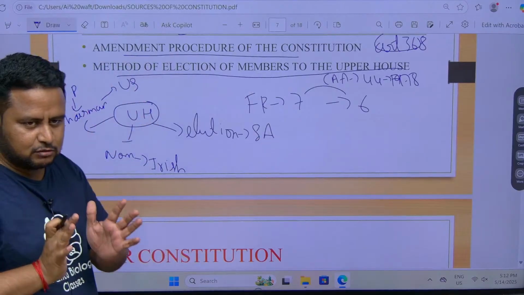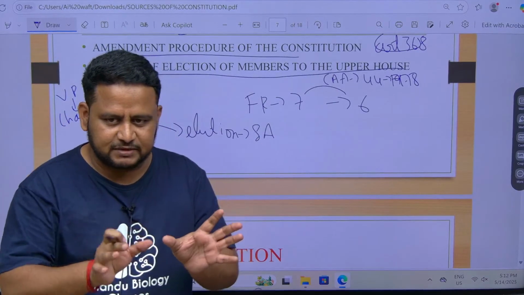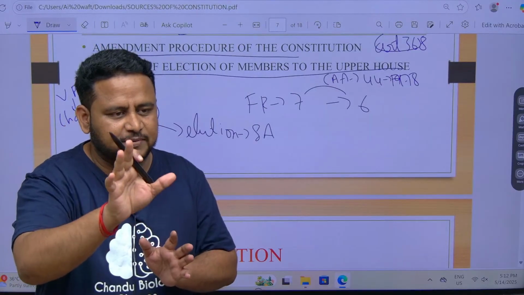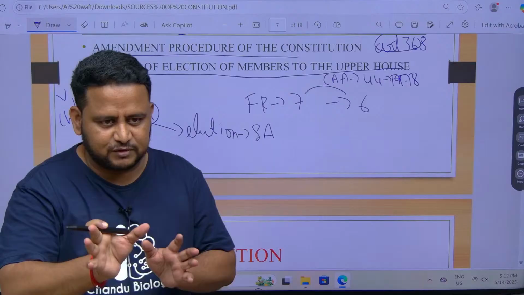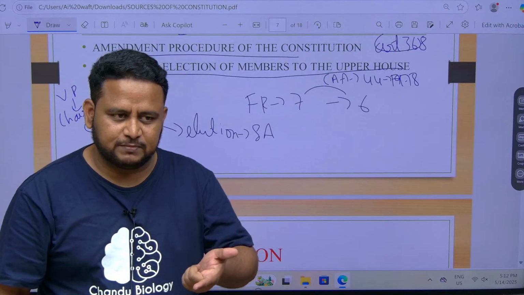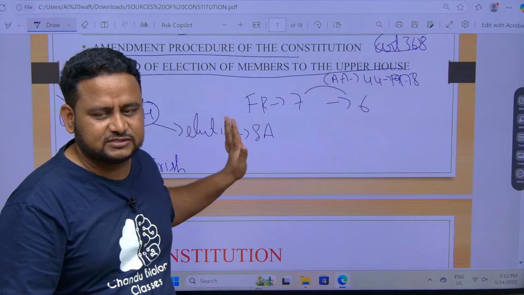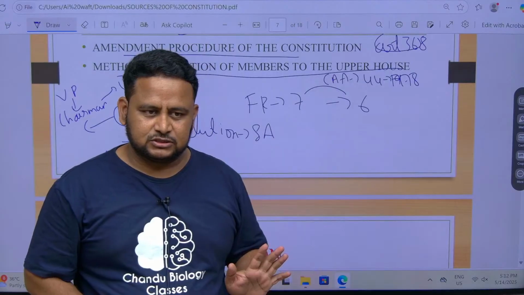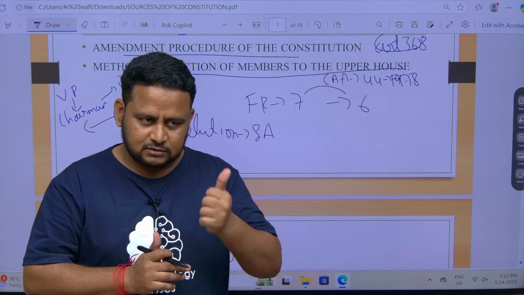So upper house has elected members, nominated members and also chairman. Chairman is who? Vice President will act as a chairman. That is told by whom? US constitution. Nomination of members is told by whom? Irish constitution. But when it comes to elected members, it is told by whom? South Africa constitution. These 3 things you have to remember. Like this if you remember, definitely you will not forget. Got it? So upper house has what?